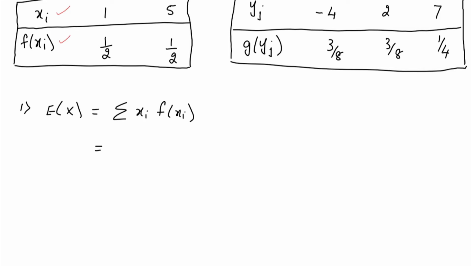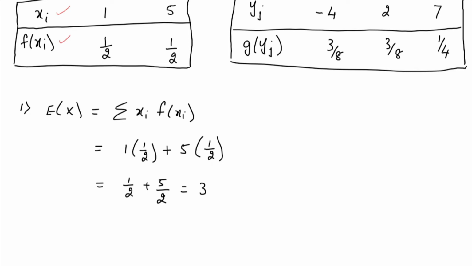Just go on multiplying and adding. The first value, xi into f of xi, will be 1 into half, plus the next set of values, 5 into 1 by 2. Only these two sets of values are there. So we will be getting 1 by 2 plus 5 by 2, which equals 3.